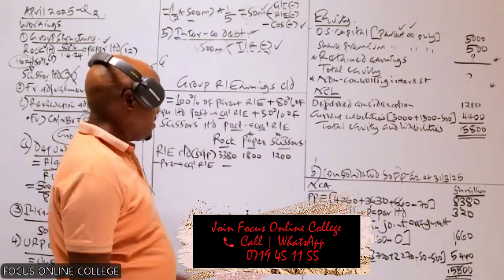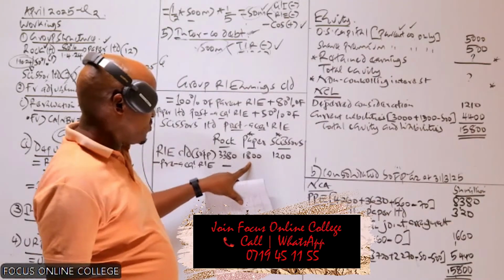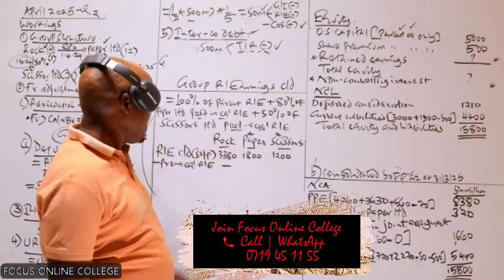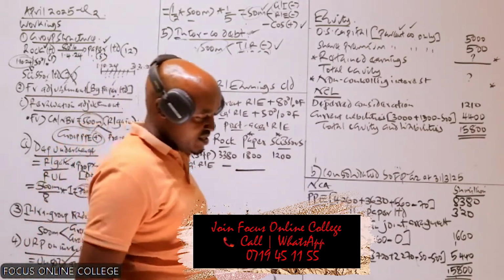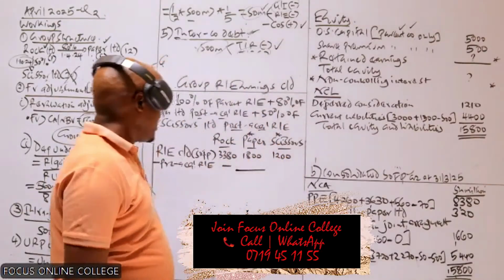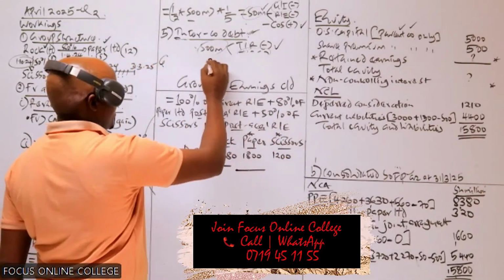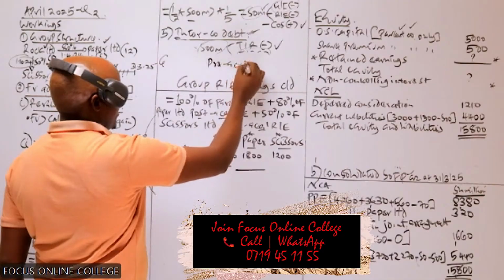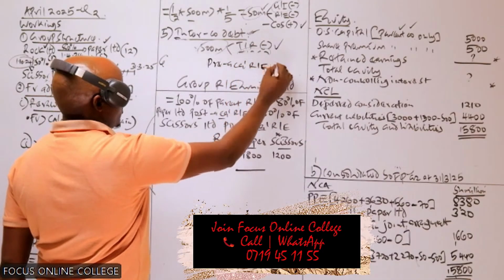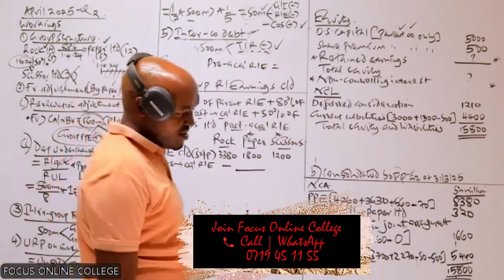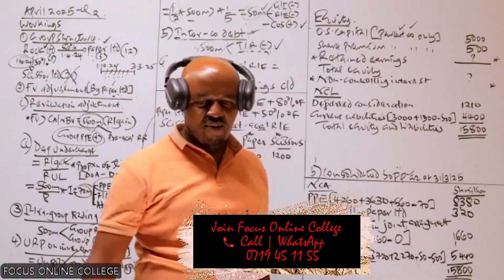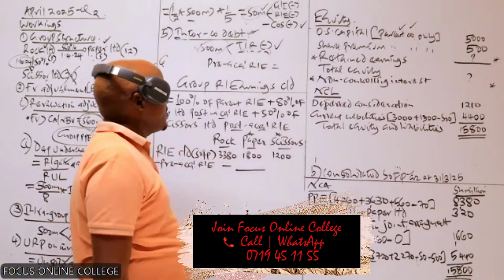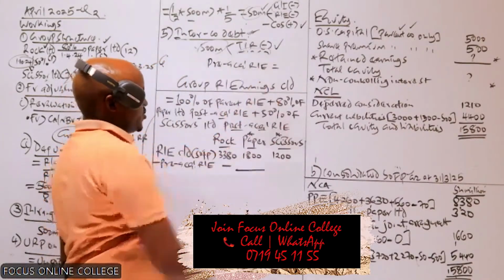For paper, we computed the pre-acquisition retained earnings, which we used in the computation of goodwill. How much was it?